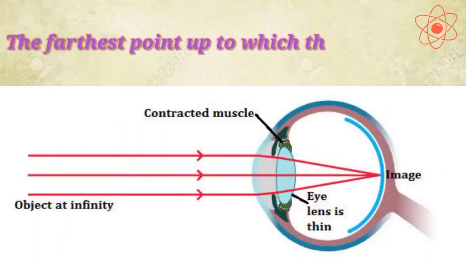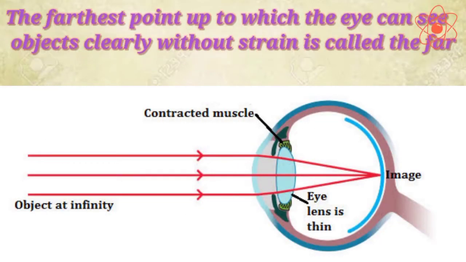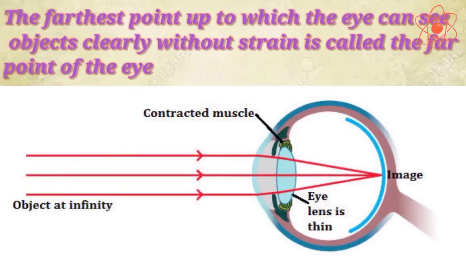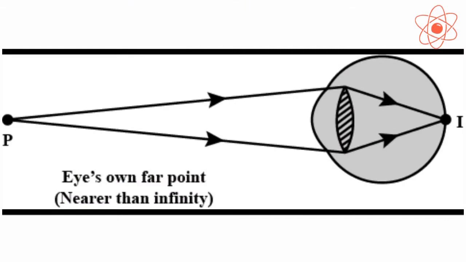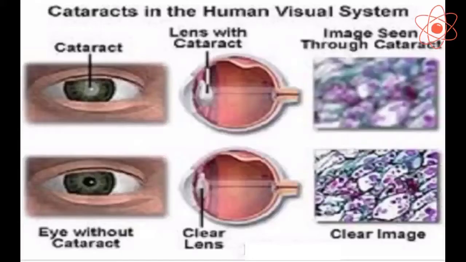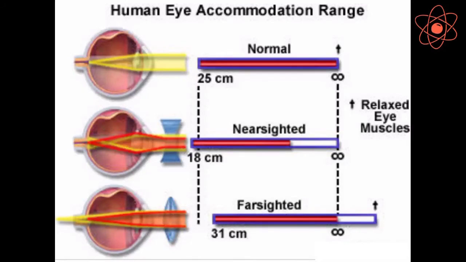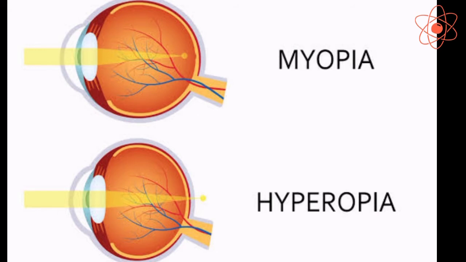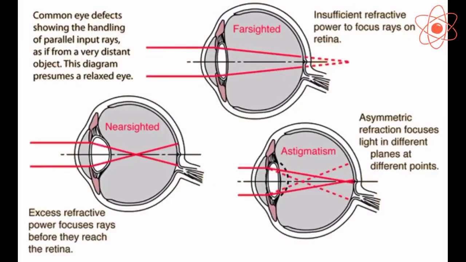The farthest point up to which the eye can see objects clearly without strain is called the far point of the eye. For a normal eye, the far point is infinity. Due to certain abnormalities or age, our eyes lose the power of accommodation. As a result, it may be able to focus on either nearby or distant objects clearly. This condition is known as defect of vision. Let us discuss common defects of the eye.